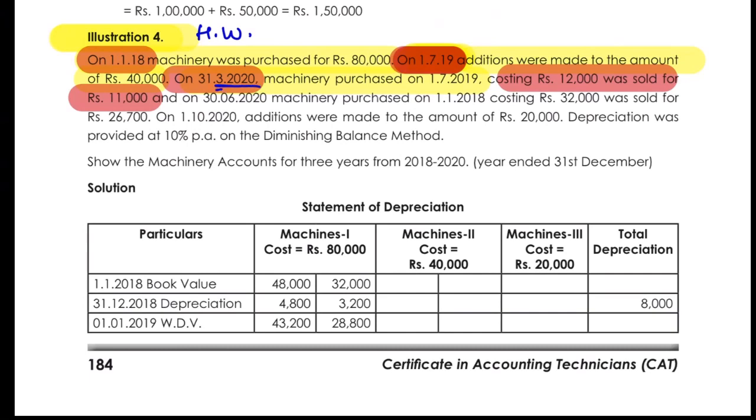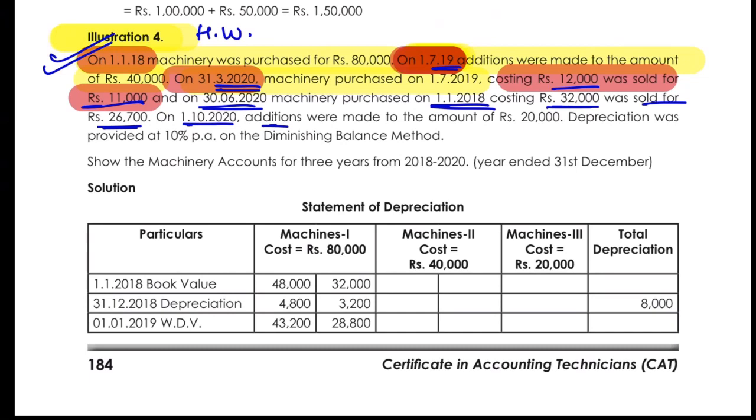So in 2020, you have sold a machine which was purchased in 2019. It was originally costing 12,000. It was sold for 11,000, and on 30th of June 2020, the machinery which was purchased originally on 1st of January, this machine costing 32,000 was sold for 26,700.